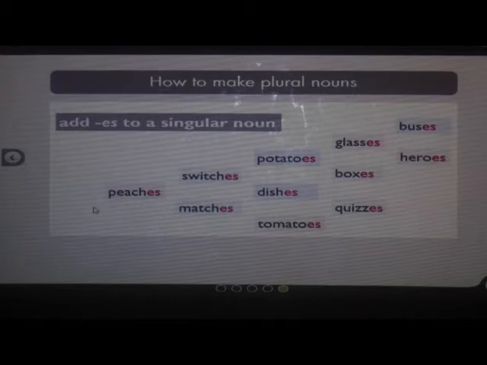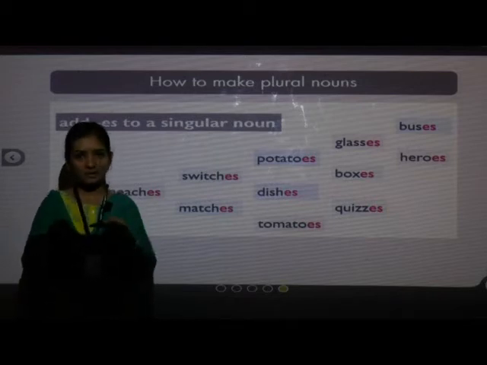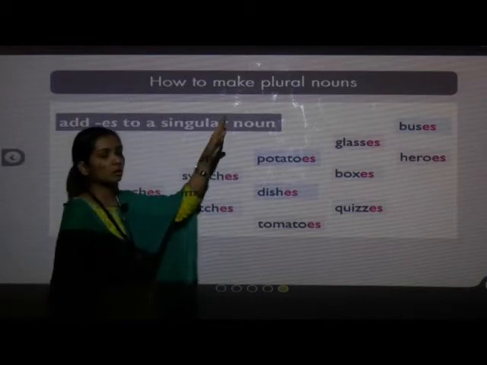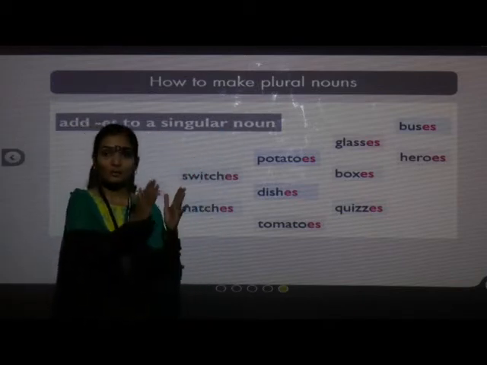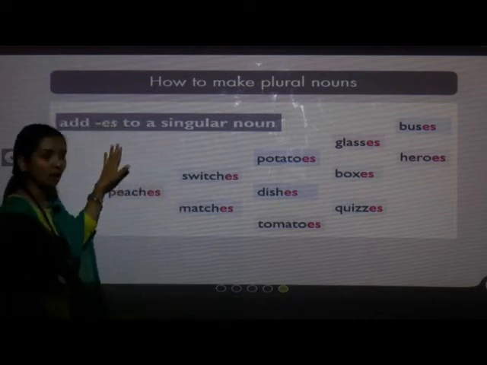And one more. First we have seen add s. Next, add es to a singular noun. And also we make singular nouns plural by adding es.